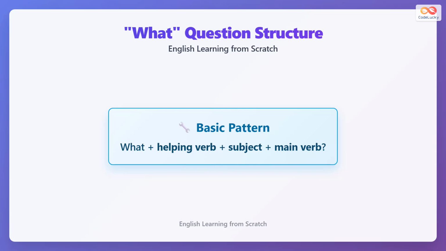The basic pattern for what questions is what plus helping verb plus subject plus main verb. The helping verb changes based on time and subject. For example, what do you want uses do as the helping verb. This structure is essential for correct grammar.